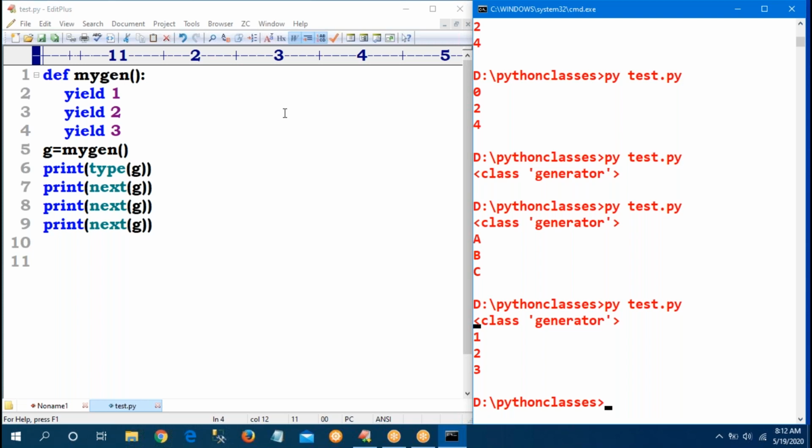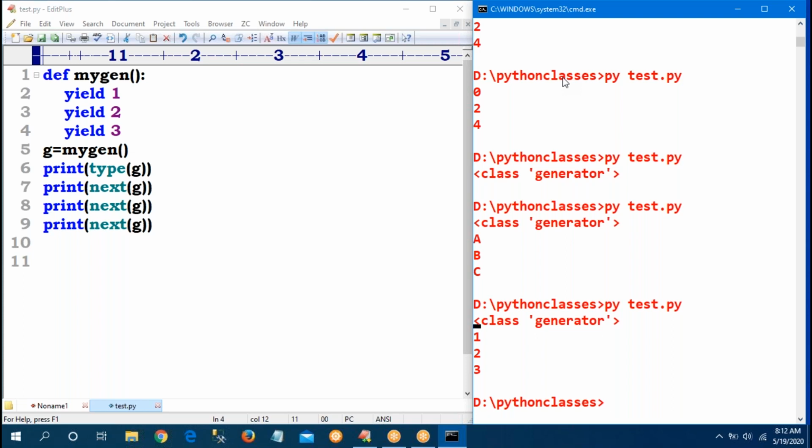Okay, and one more query. For example, if I have given yield 100 times, so 100 values will be generated and stored in the variable. But I want to access a specific value by using the next function. Is there any privilege? No. At that time you can use the for loop. Within the for loop, we can use next. Then the loop will be repeated. So there is no facility to access specific values from the generator. No.